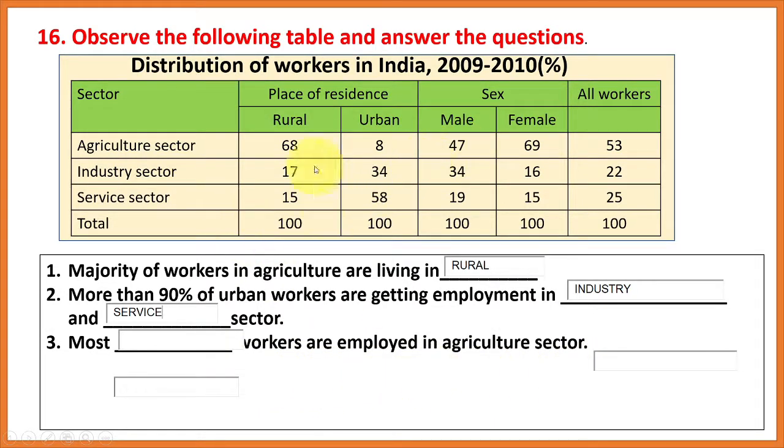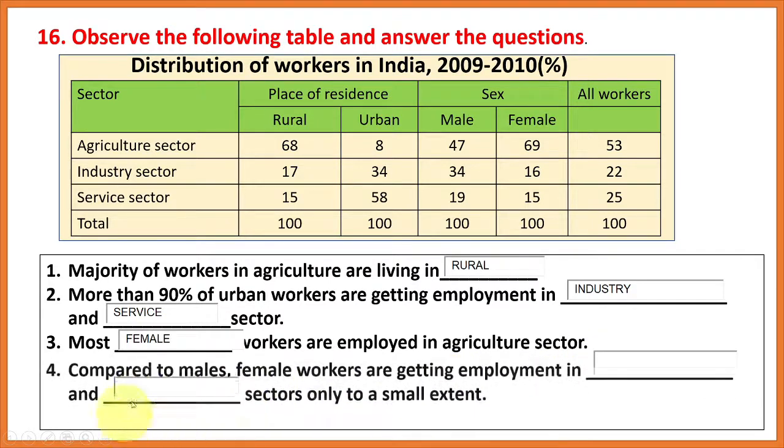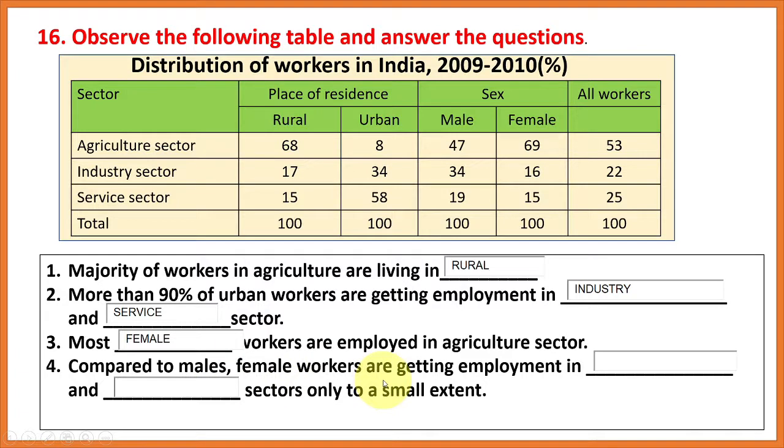See here, in the agriculture sector, male or female, we have to see the female are more. You can write most female workers are employed in the agriculture sector. Compared to male, female workers are getting employment in industry and service sectors only to a small extent.